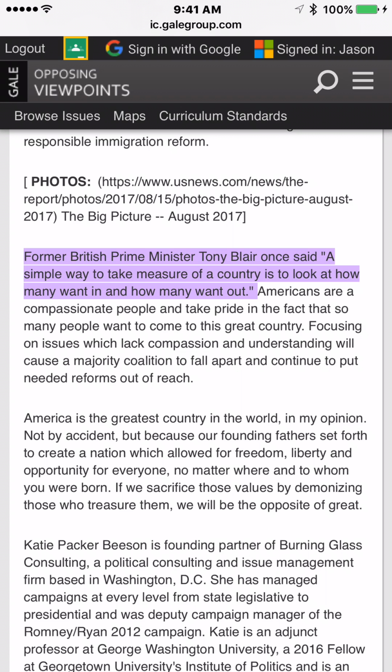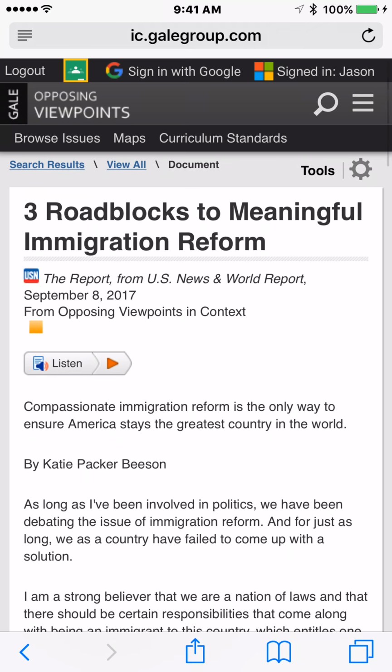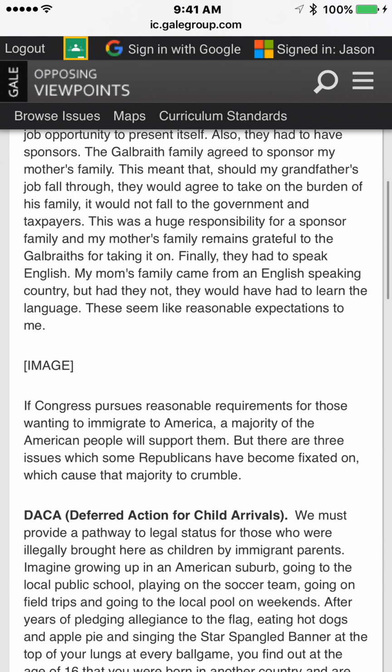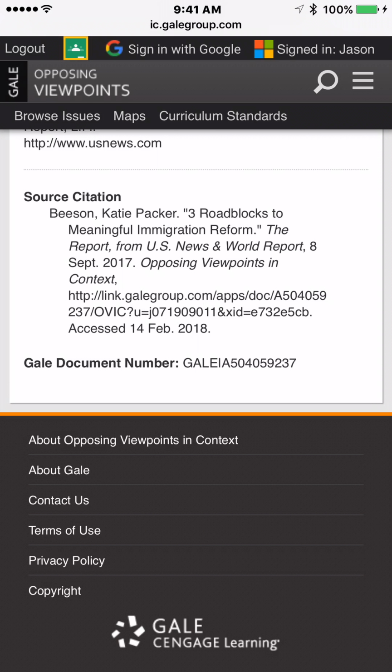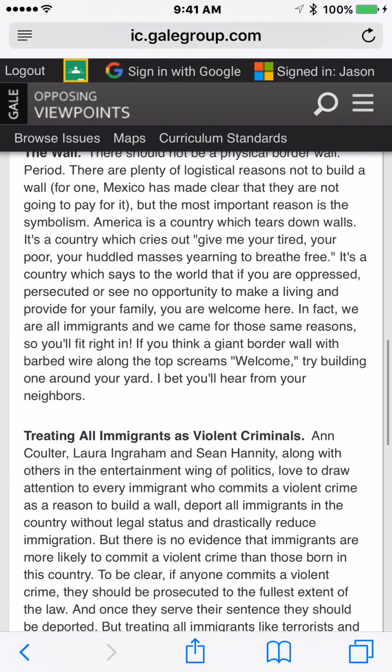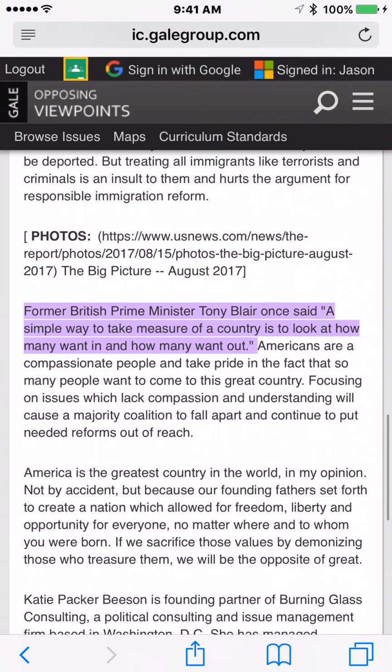But anyway, I've just showed you how you can basically access all this stuff from your phone. Make a bunch of files for yourself. By the way, we did not save this article. To be honest, I don't know if there's anything besides that quote I want, though. It may be sufficient to just have the quote, the highlighted quote, saved in that little file. But I also want that MLA formatting. That's at the bottom of the source citation. But if I don't want everything else, look, there's a full text right there, linked to for USA News. But anyway, I want to do this.